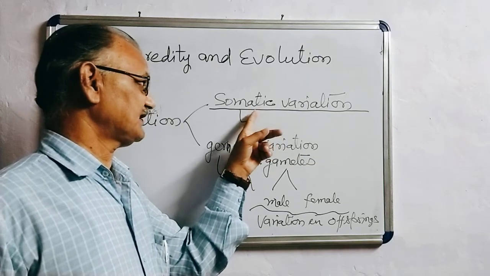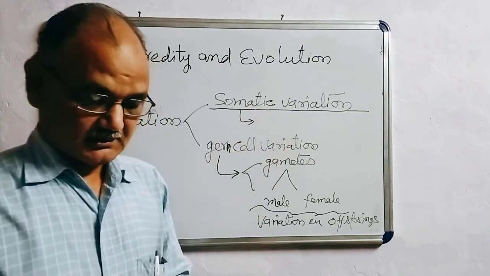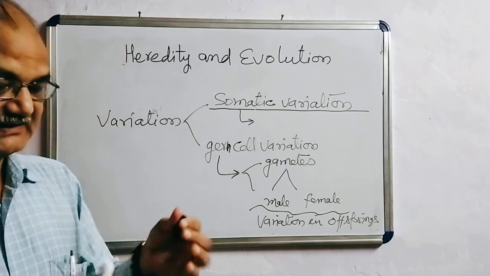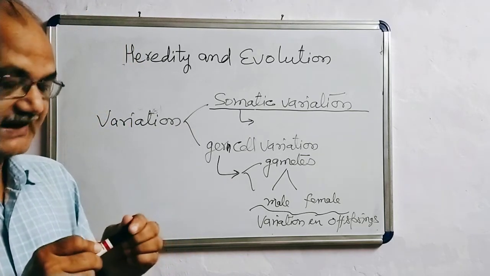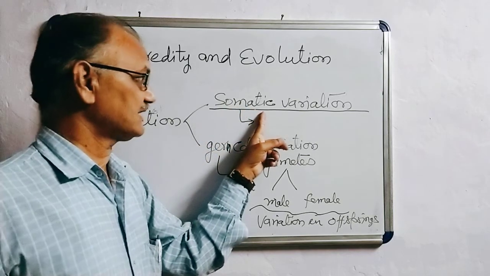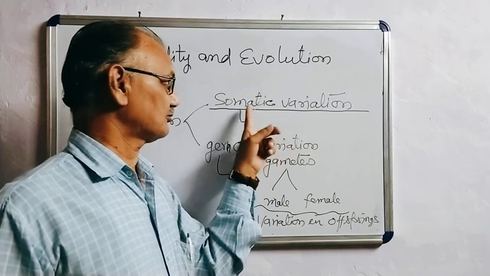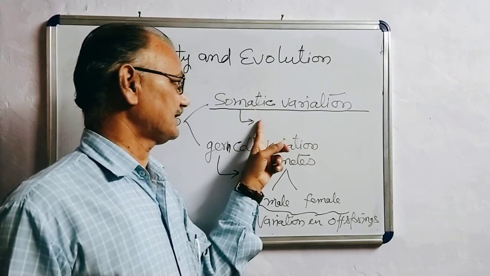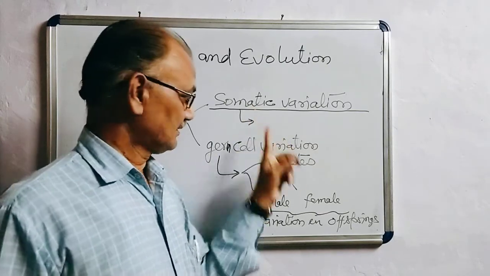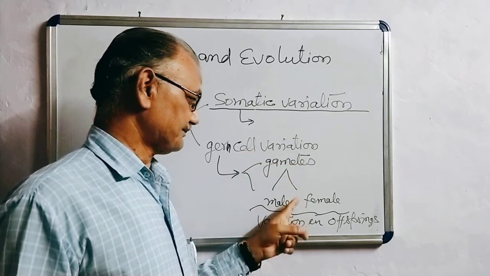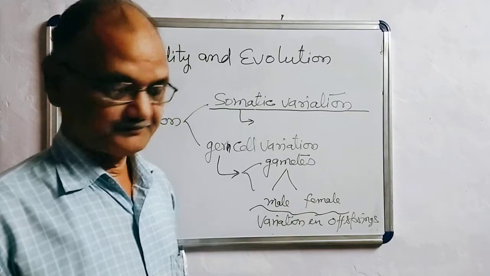For example, if any person has good muscle, this trait is restricted to that individual and will last until the death of the individual. So somatic variation lasts until the death of the individual, but reproductive variation is inherited from parents to offspring.